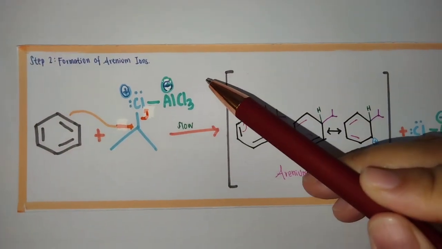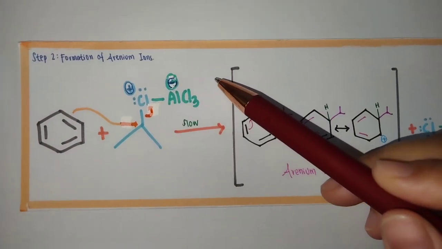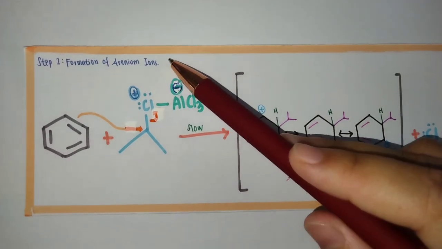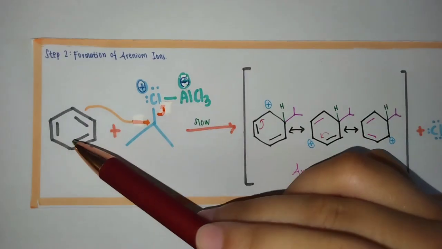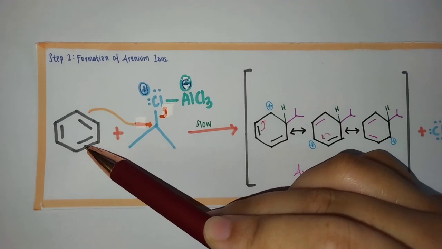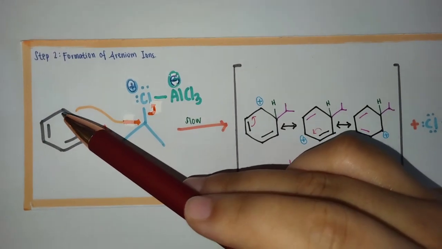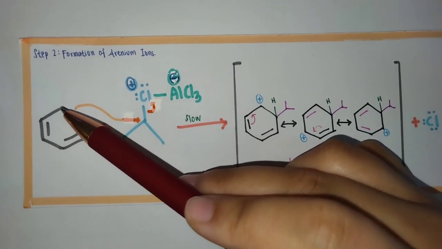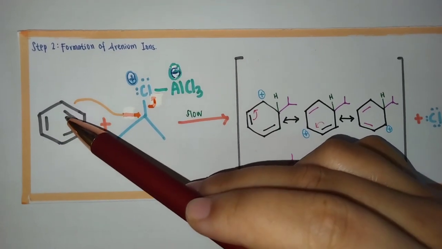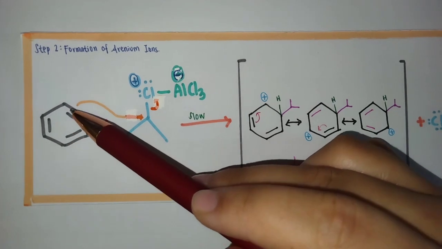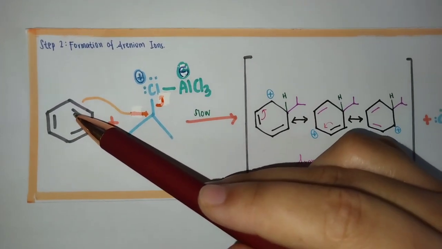So this is the second step in this mechanism, which is the formation of the arenium ion. The benzene ring is electron rich due to its delocalized pi electron system. Delocalized means the electrons in this benzene ring are always moving around the ring.